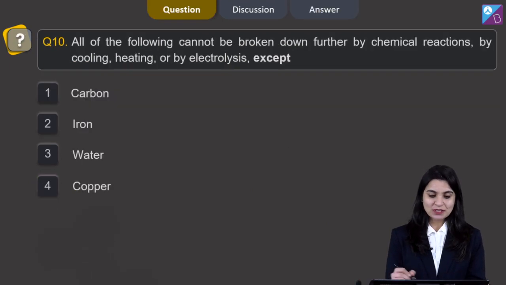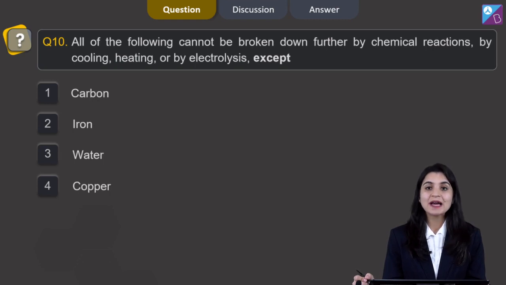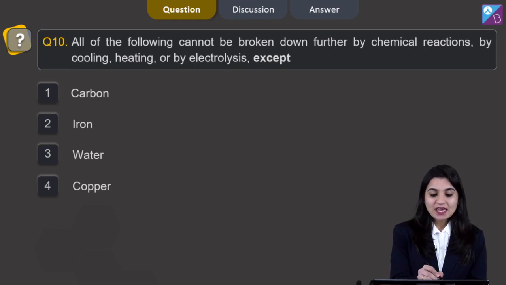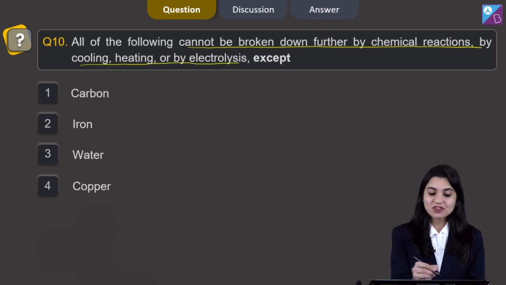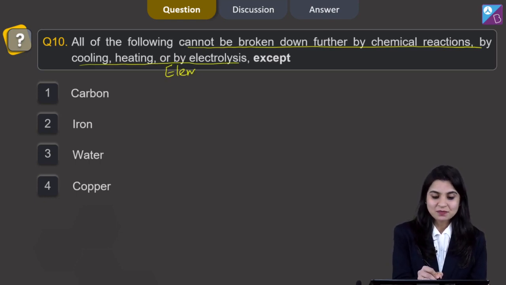Let's proceed forward. All of the following cannot be broken down further by chemical reactions, by cooling, heating or by electrolysis except. When we say cannot be broken down further by chemical reactions, cooling, heating or by electrolysis, that means here we are talking about element.